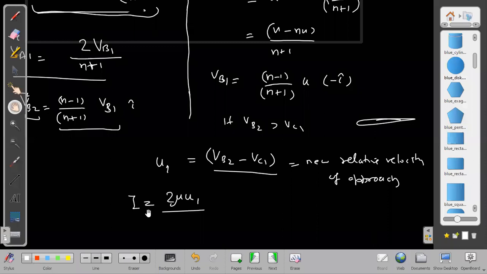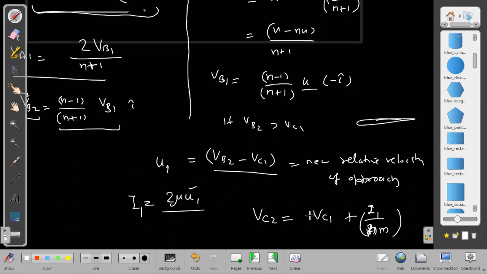It will not be tough. Why? Because now we are analyzing with respect to u1, the new velocity. Whatever we got last time for u, now it will be for u1. So what is vc2? vc2 will be vc1 plus the new impulse. Let us call this impulse I1, the new impulse, or maybe I1, I2, I3, whatever you want to call it. Then I1 by m, which in the same way will become 2m, n m.